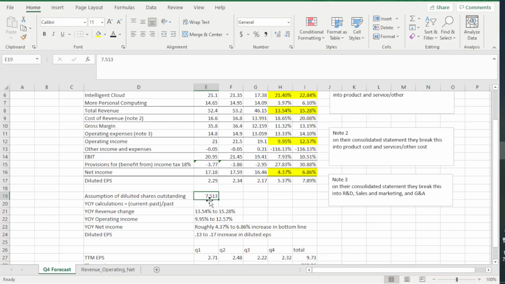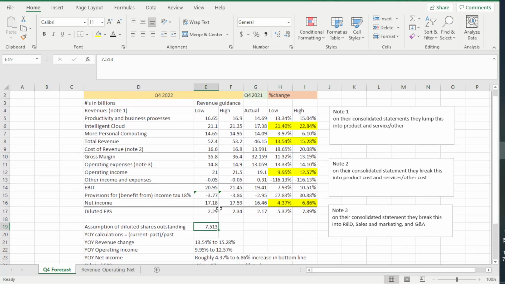So working off this assumption, I can actually calculate a low estimate and a high estimate. So as you guys can see, my low estimate for earnings per share, 2.29. High estimate, 2.34. What came in last year for Q4, which we're replacing in the trailing 12 months, is 2.17.